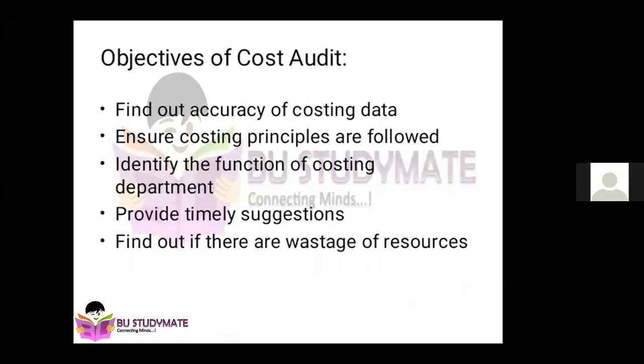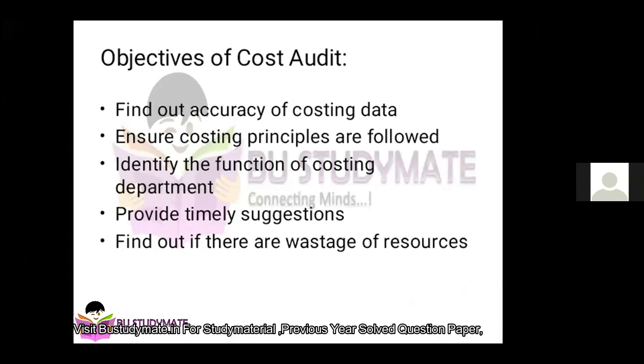And ultimately, find out if there is wastage of resources. This is very much important because companies can simply show that they have incurred more expenses by wasting resources. So in order to avoid this, to save resources, and to ensure that the company is not under a real loss, cost auditing is very much essential, so that the auditor can prove that you are incurring more loss because of wastage of resources, and your resources are wasted because of lack of technology, improper administration or mismanagement, or faults in the machinery, or there may be any number of cases.